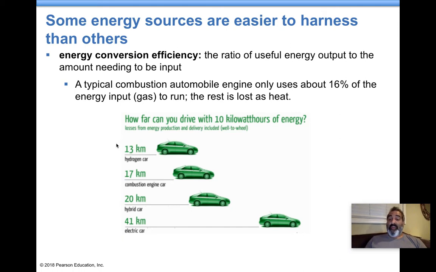A value of 1 would mean what you get is exactly what you put into it. What is put into it is exactly what you get out of it. A value below the number 1 would be very inefficient. It means you put more into it than you get out of it.